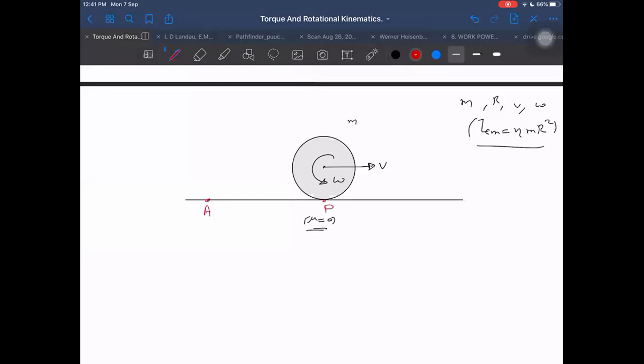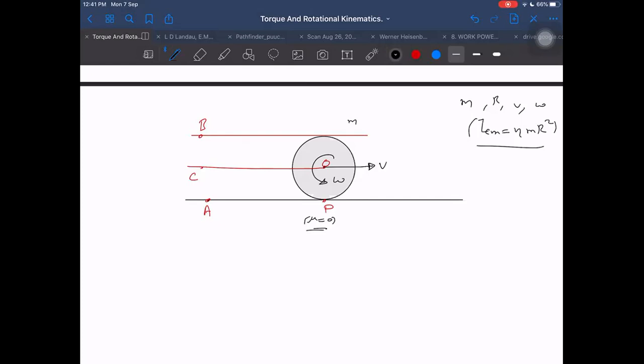point P, point B, point C. Find about all these, and a point maybe O. If I want to find about point A, the cylinder has MR squared by 2.